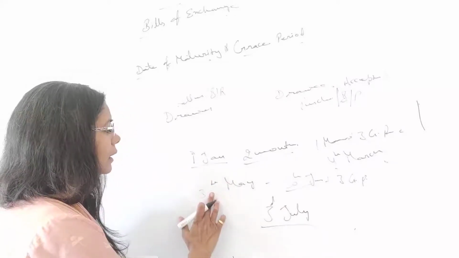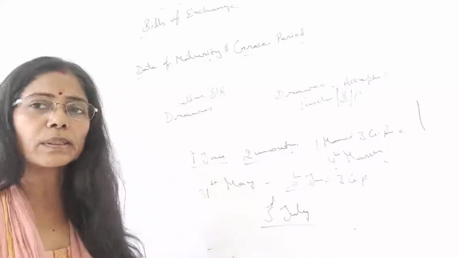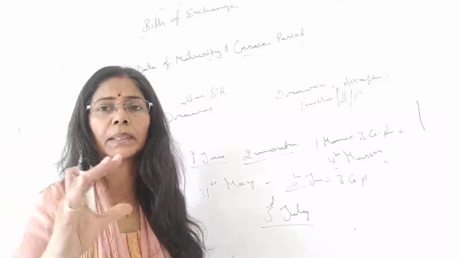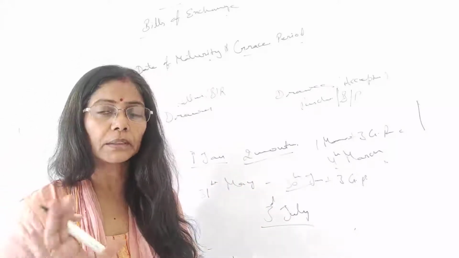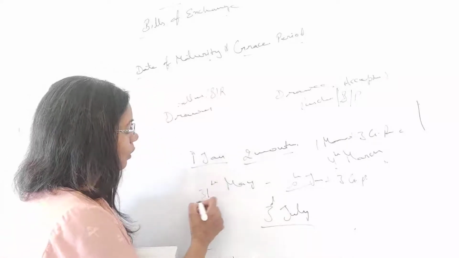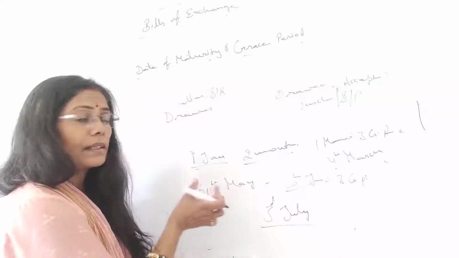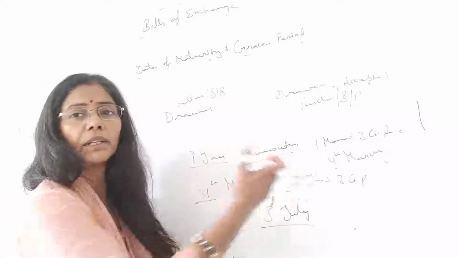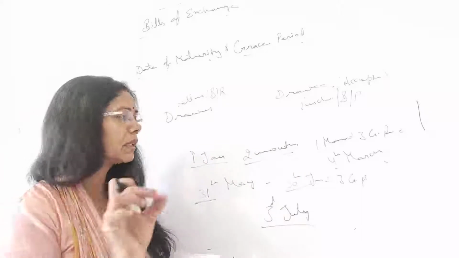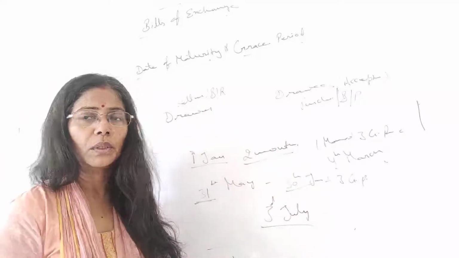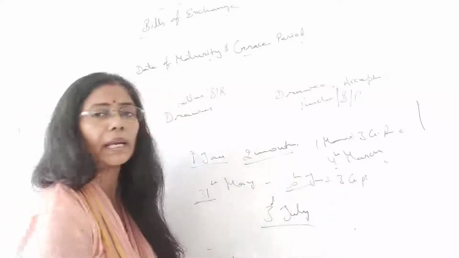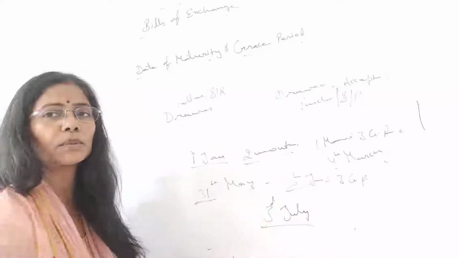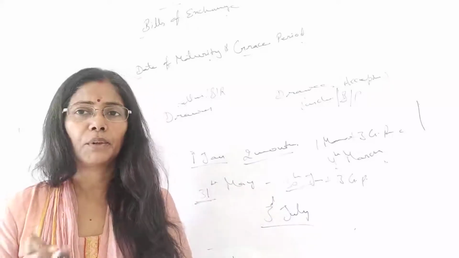Now, if I make it 31st May, then also it doesn't matter, because May has how many days? 31. So they have drawn it on 31st May, and here the month completes. The next month is June, and we don't have 31 days in June. So the month completes on 30th June. Here we take 30th June as the end of the month, and 3 days grace period we have added. So your due date becomes 3rd July. Have you understood that?